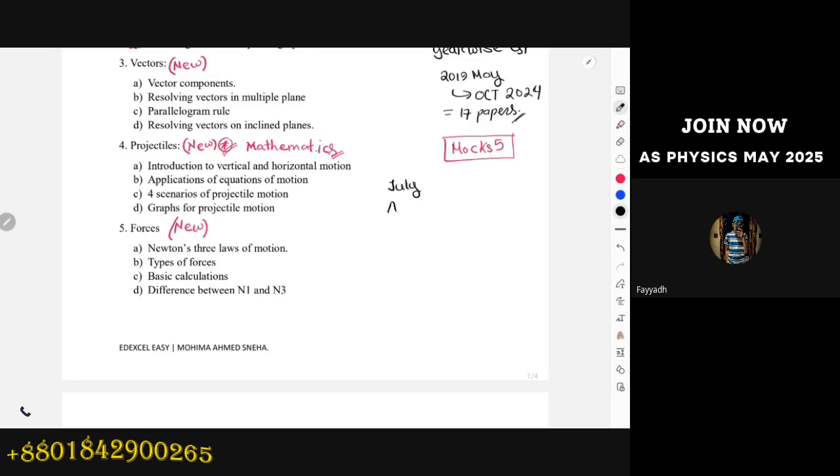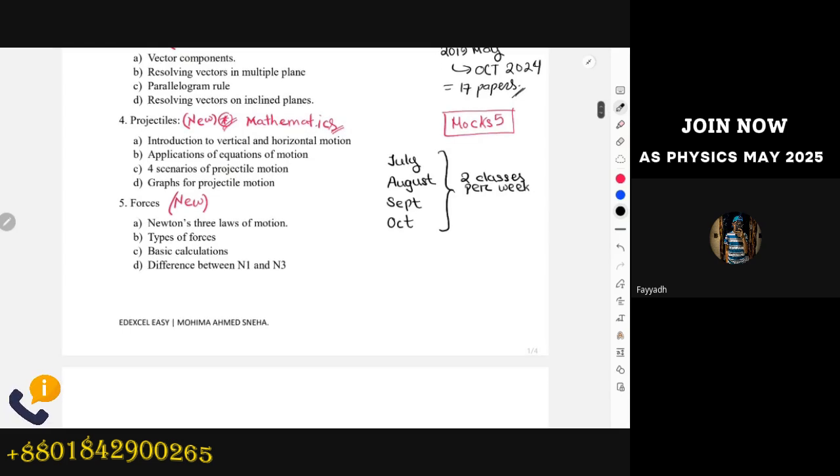From July, August, September and October, for all these 4 months, we are going to have two classes per week. And for these two classes per week, we are only going to solve unit one.